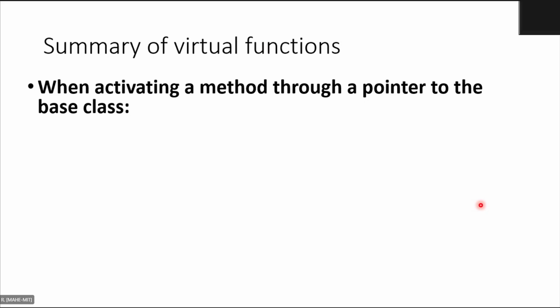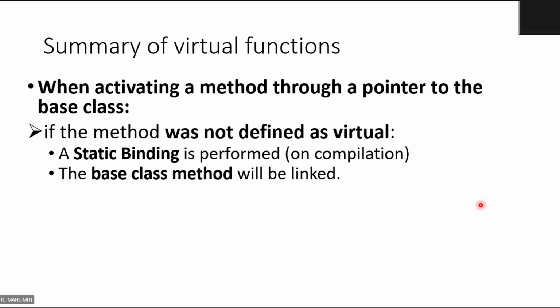Right. So when activating a method through a pointer to the base class, that is, when calling a method through a pointer to the base class. So you have a pointer to the base class and you are trying to call a function through it. Then what happens? This is the summary again. The compiler will check if the method was not defined as virtual. If the method was not defined as virtual, then static binding is performed. The base class method will be linked.